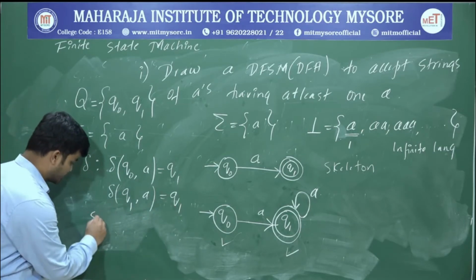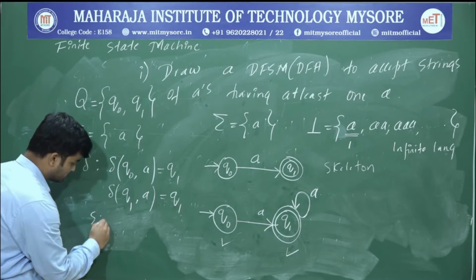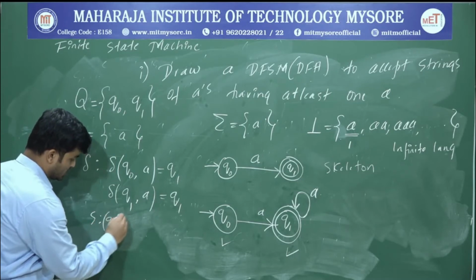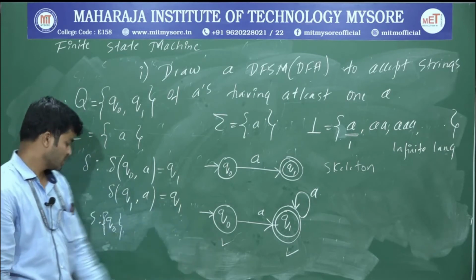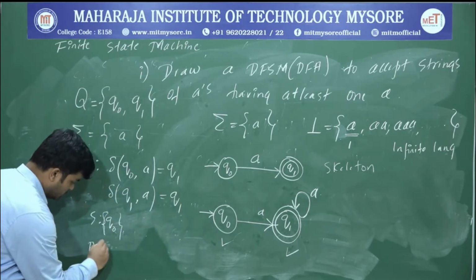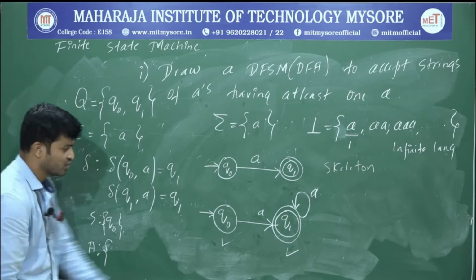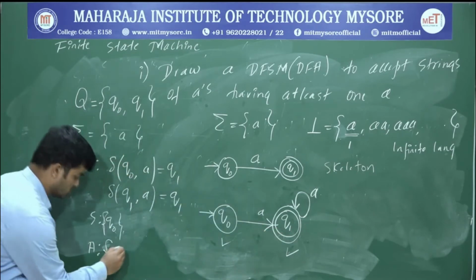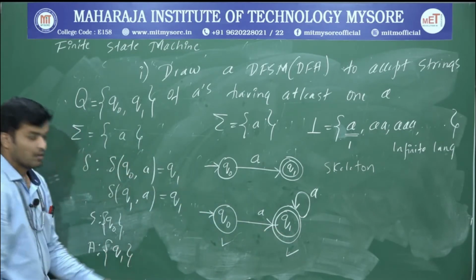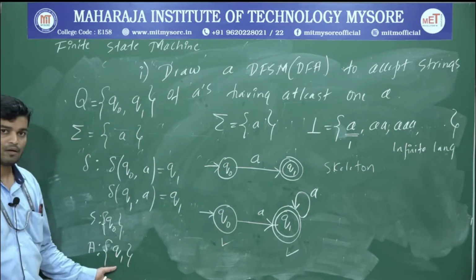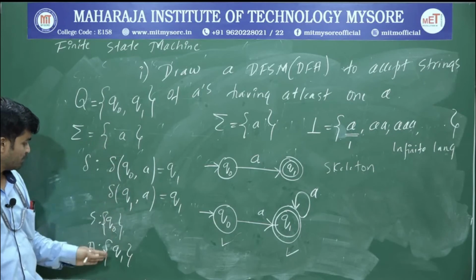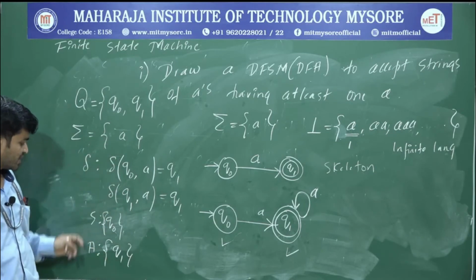And what's your start state? Start state is Q0. And what about the accepting state? Accepting state is denoted by a double circle, that is Q1. Your start state is Q0, and accepting state is Q1. Okay. So these are the 5 tuples: Q, sigma, delta, the start state, as well as the accepting states.